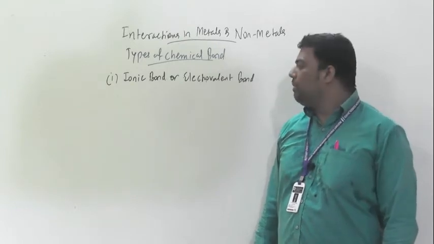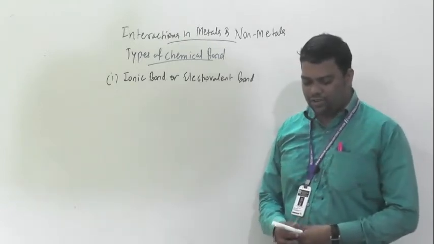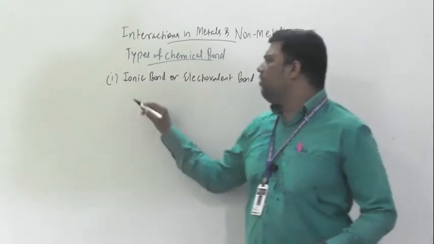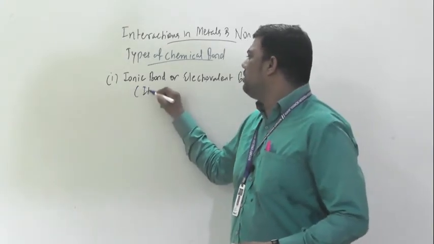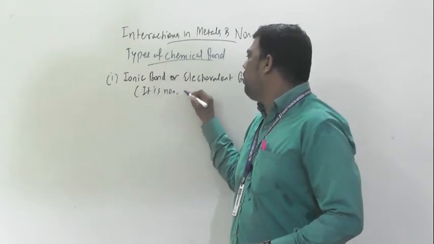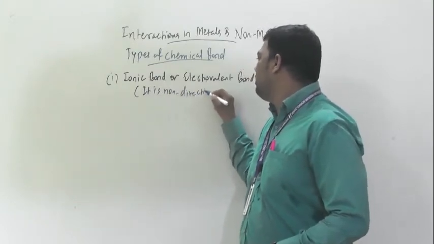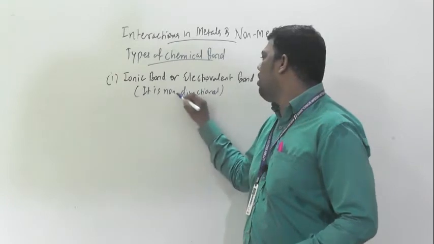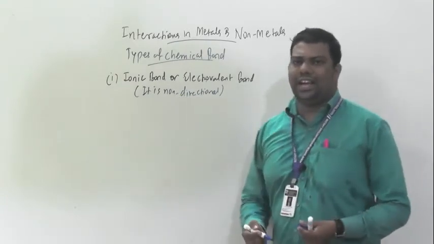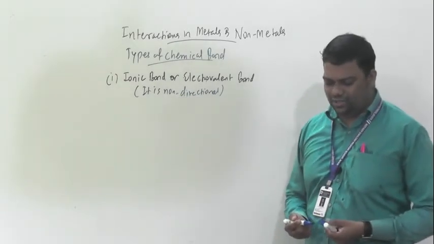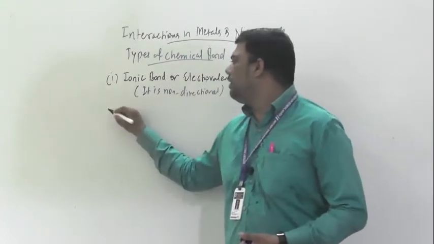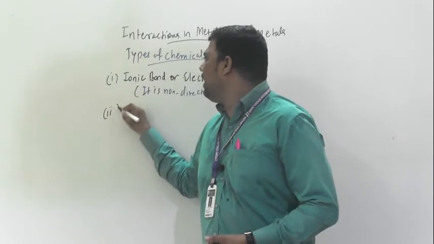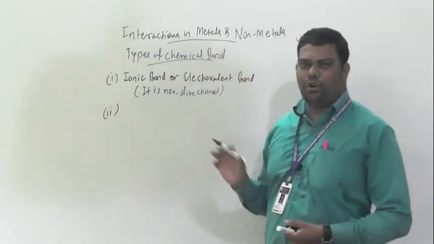One of the most important points is that it is non-directional. It has no direction.